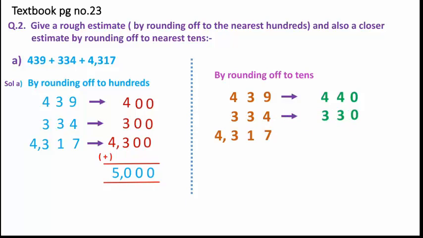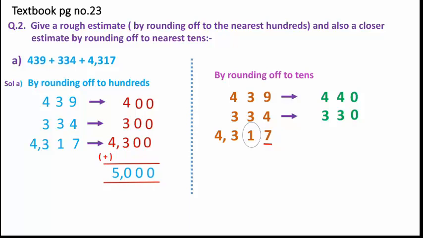4317. Find the digit at the tens place, it is 1. Move to the next-door digit, it is 7. So we have 1 as the circle digit, whereas the next-door digit is 7. While finding the next-door digit, if it is equal to 5 or more than 5, what do we do?